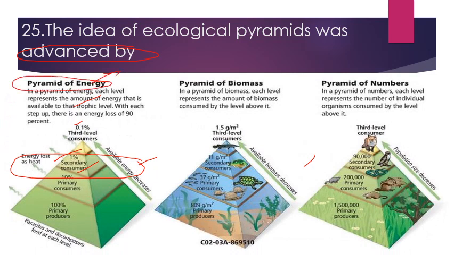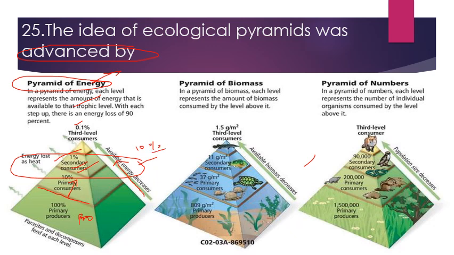The first one is the pyramid of energy, and the most unique feature of this pyramid is that it is always upright. This pyramid consists of the basal trophic level, which is formed by the producers, and after that the successive trophic levels are formed by the consumers. Firstly we have primary consumers, then secondary consumers. There is transfer of energy from producers to consumers, and this transfer of energy is governed by the second